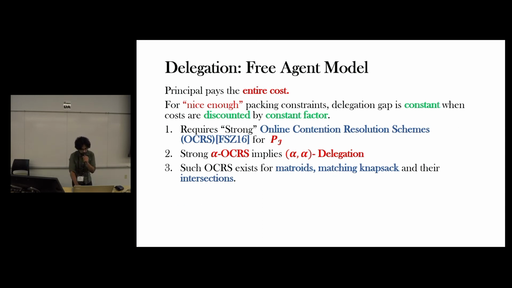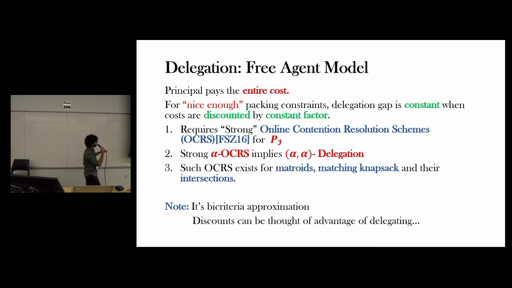And this is a bi-criteria approximation. However, you can think of these discounts as the advantage of delegating, because the agent has more expertise in this field, so they might reduce some probing cost due to that.